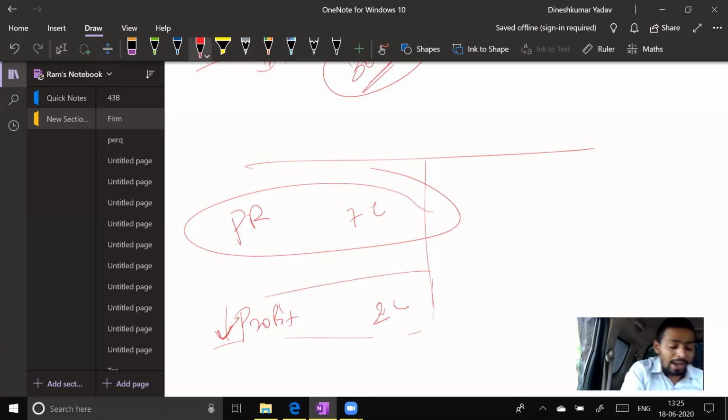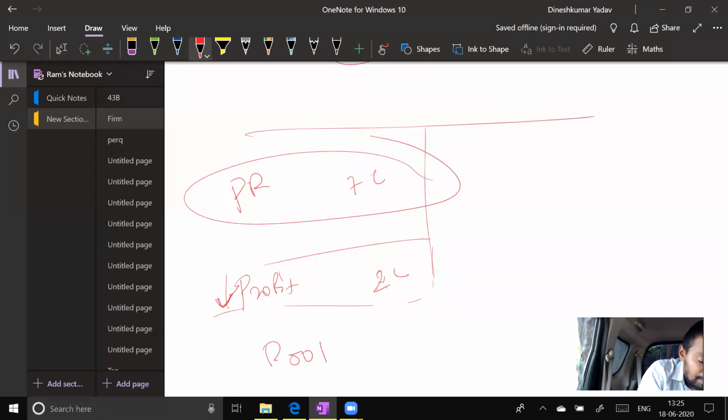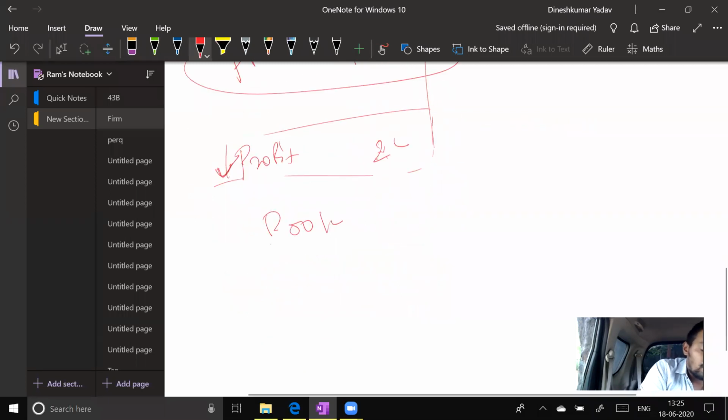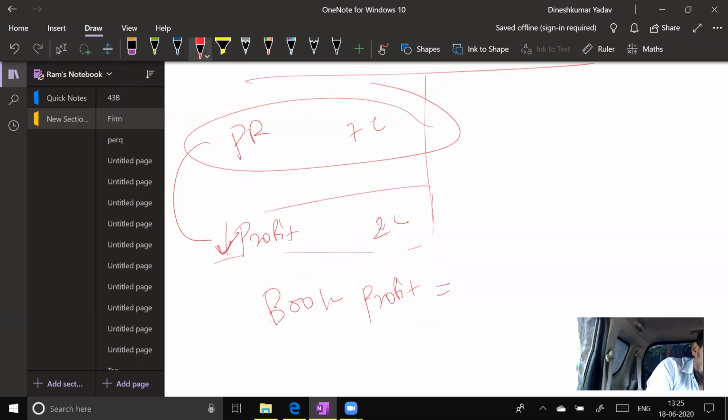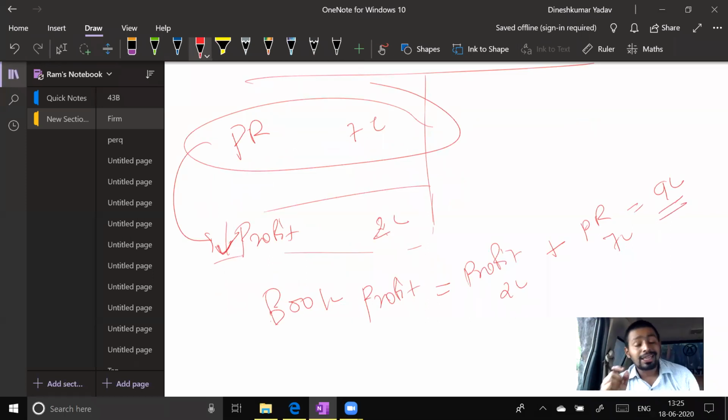And therefore, while computing book profit, law is saying you should add back, come on, tell me, you should add back what? While computing book profit, you should add back the actual partner's remuneration. So our profit is 2 lakh. Our partner's remuneration is 7 lakh. Is equal to how much? 9 lakh. This is how we compute book profit. That means you should have profit before partner's remuneration. That becomes your limiting figure. On that amount you compute the limit.